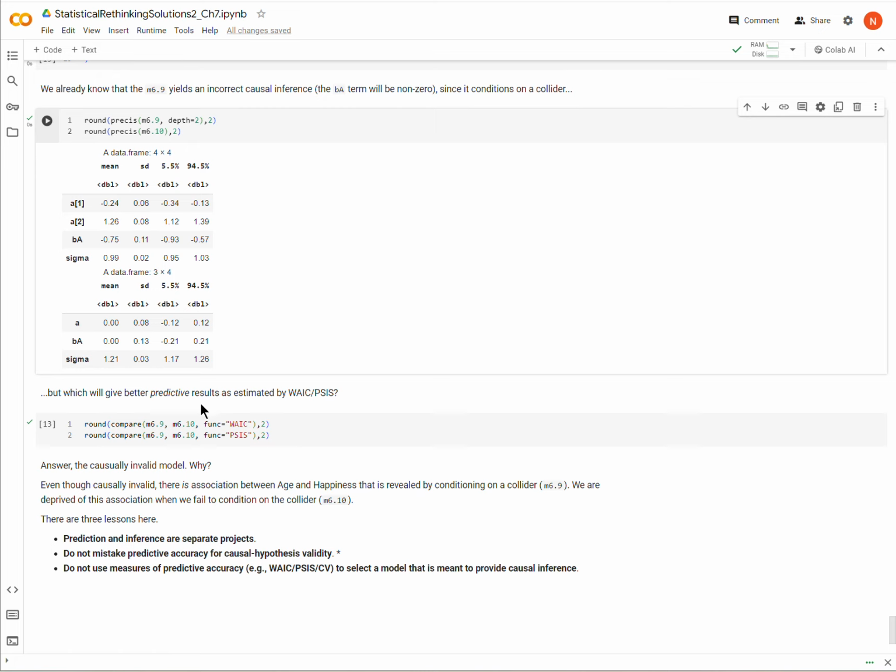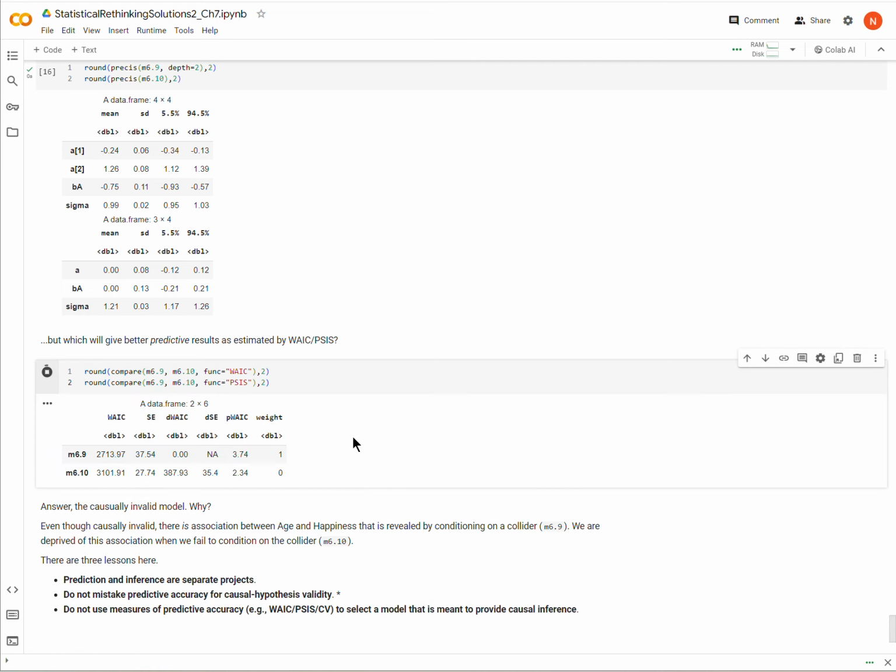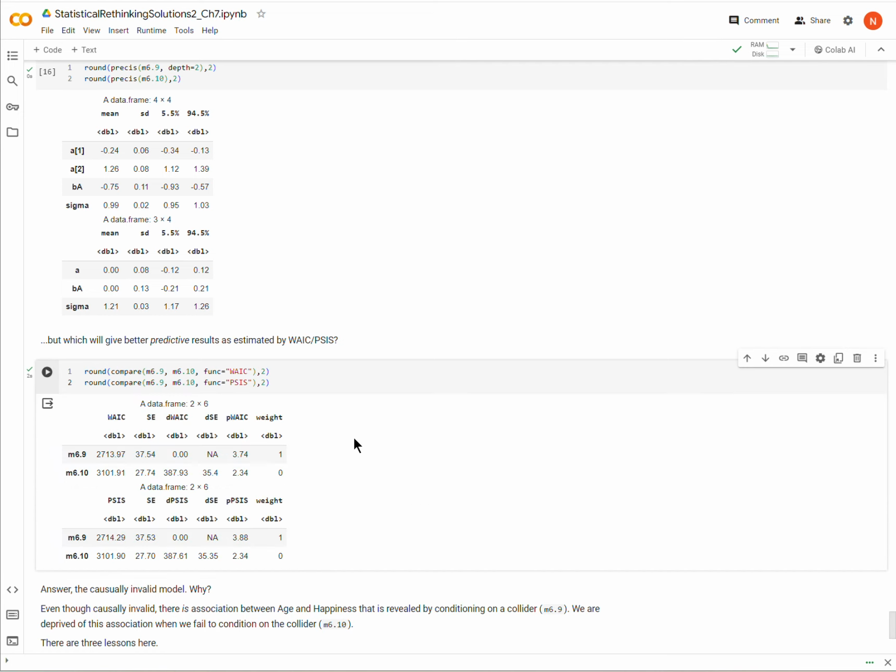But now the question is, which of these two models is going to produce the best predictive results, at least as estimated by WAIC or PSIS? To do that, we're going to use the compare function, and we'll look at WAIC as well as PSIS here. It takes a second for the PSIS to run. There we go.